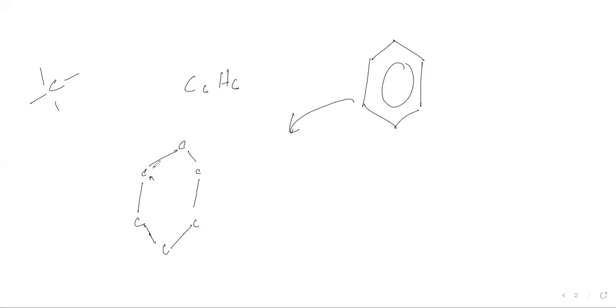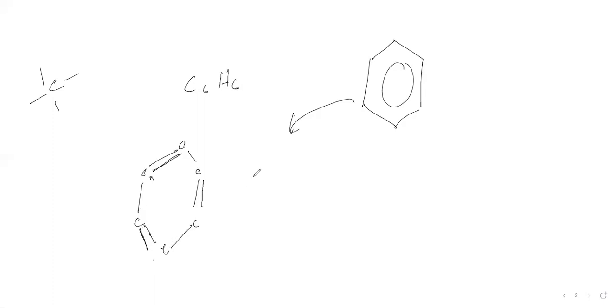Now this carbon is forming a second bond with this other carbon. After forming this bond, as I mentioned, each carbon will be forming a double bond with the alternate carbon. That means here there will not be any double bond; rather, from this carbon to the next carbon there is going to be a double bond. Similarly, on the next carbon there won't be any double bond; rather, one carbon later there will be the next double bond. So this double bond is with this carbon and that carbon.